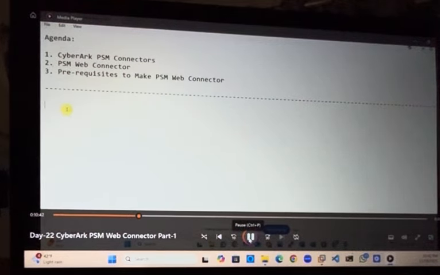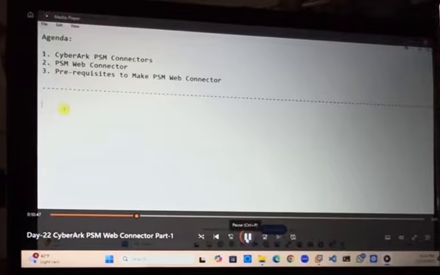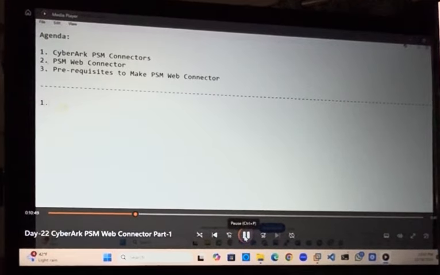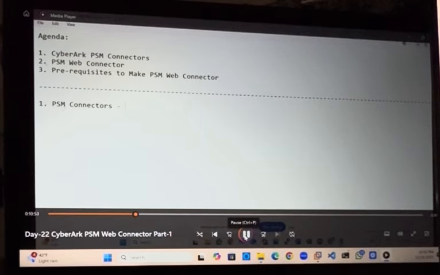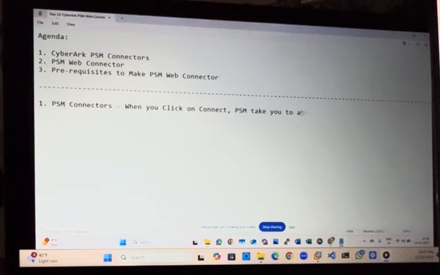From today we will start the web connectors, meaning the customization. So first of all, what are PSM connectors? When you click on connect, you saw one option. There was a connect option. In connect, PSM takes you to the target server, or you can say application, etc.